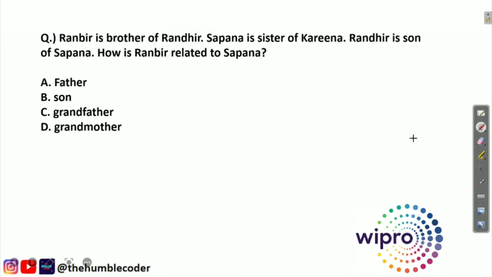So the next question is: Ranveer is brother of Randhir, Sapna is sister of Kareena, Randhir is son of Sapna, and how is Ranveer related to Sapna? So this question is basically from the reasoning topic. The topic is blood relation.